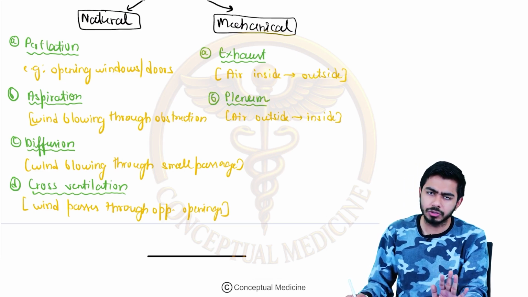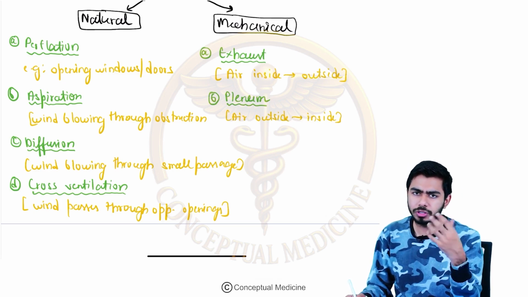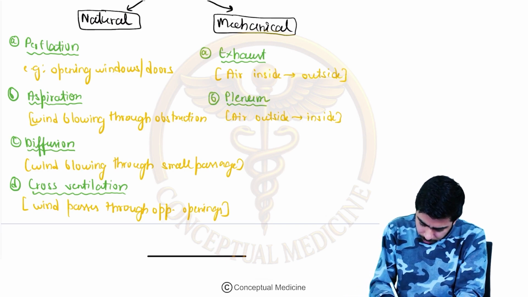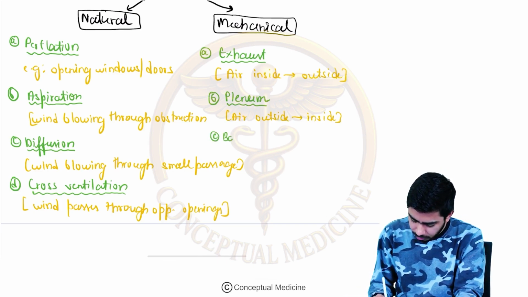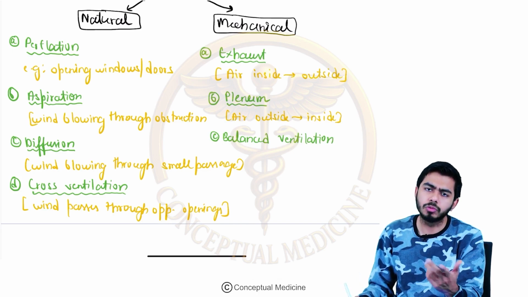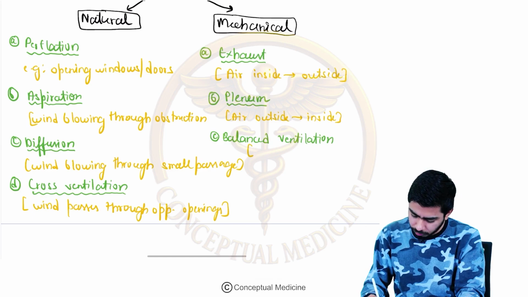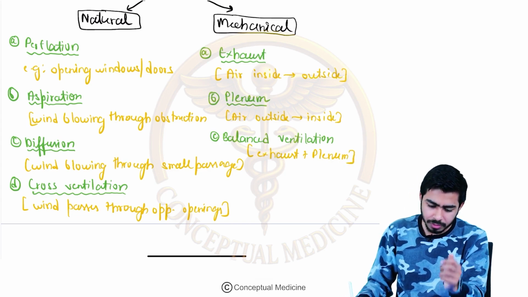I know you will remember the exhaust. Just remember that opposite to the exhaust, there is the plenum, and this is the mechanical method of ventilation. Another one we shall talk about over here is the balanced ventilation, guys. In the balanced ventilation, we are talking about the combination of both, that is exhaust plus plenum. It's very simple. If you combine both of them, it becomes the balanced ventilation.